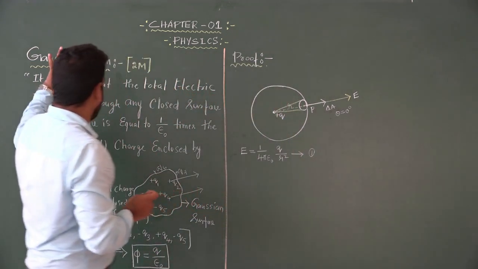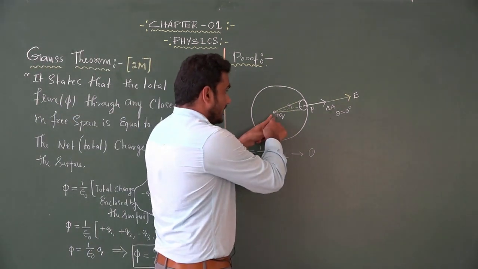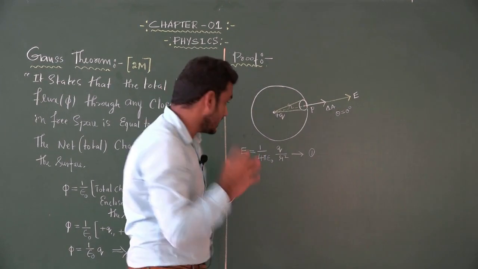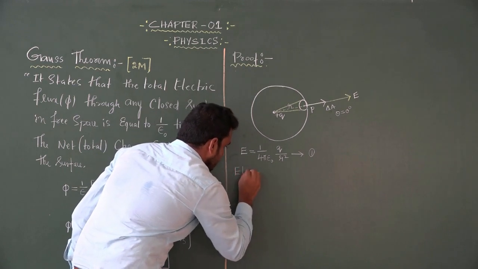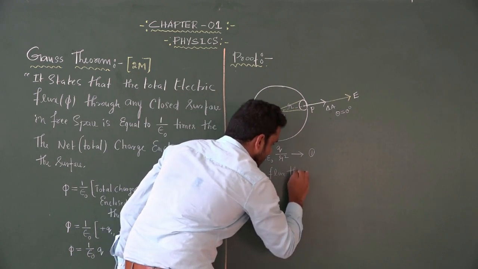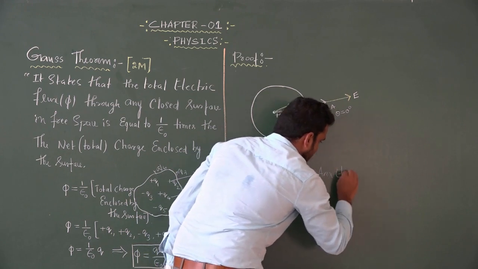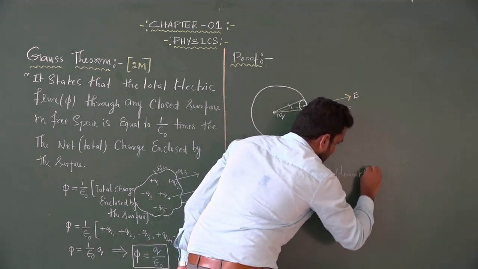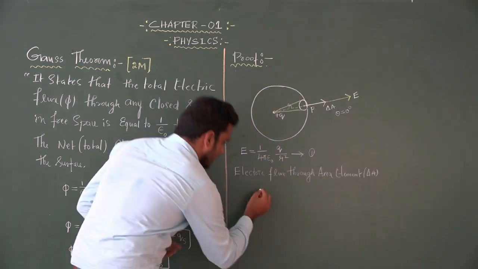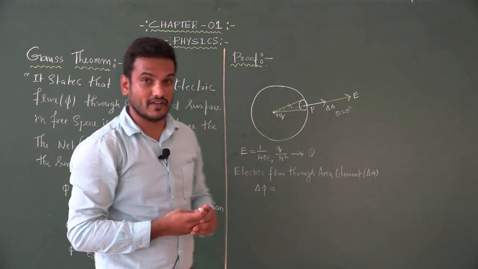Then, since the Gauss theorem deals with the electric flux, here I am finding the electric flux through the area element. Since we are finding the electric flux through the area element, it would be delta phi. What is the equation for electric flux?